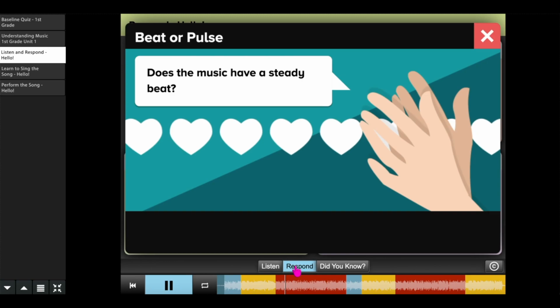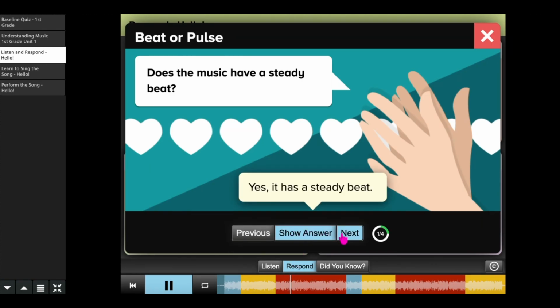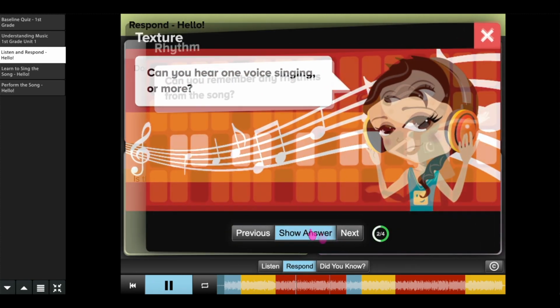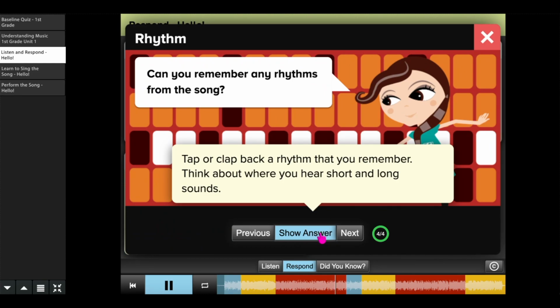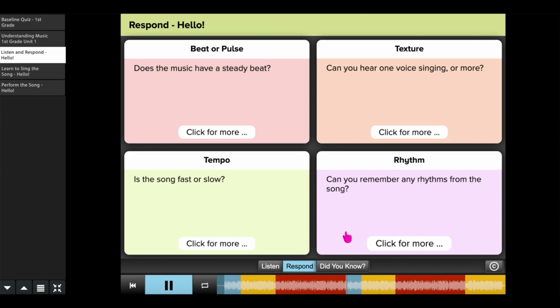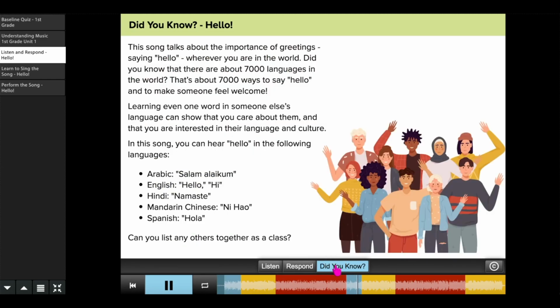Here you will find 4 higher order thinking questions to help the students focus on concepts such as rhythm, tempo, beat, texture, instrumentation, form, style, and more. The Did You Know portion can vary from facts about the song to instruments that are heard in the song, integration of other subjects, and where the style of the song comes from.